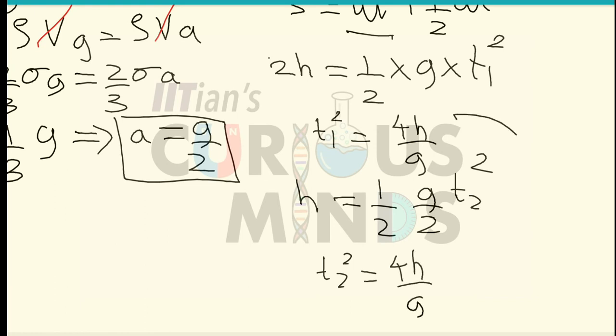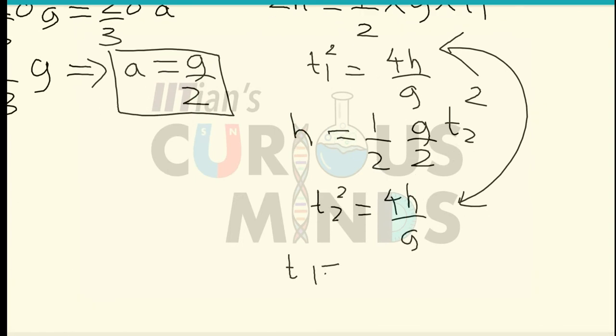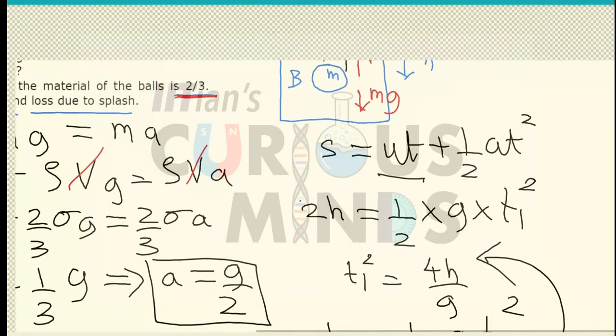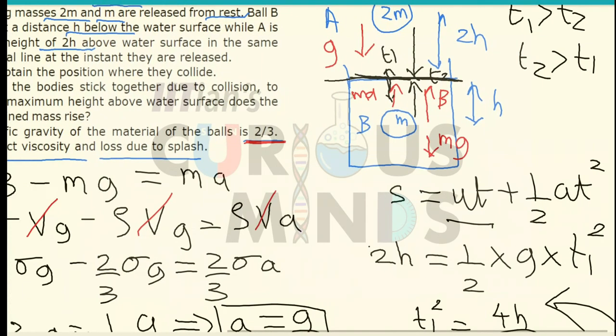If you see T1 square and T2 square both are same, so I can imply that T1 will be equal to T2. Neither of them is greater than the other. It means that both of them will reach the surface of the liquid or water, whatever it may be, at the same time.